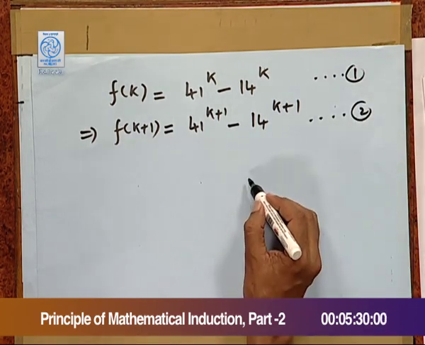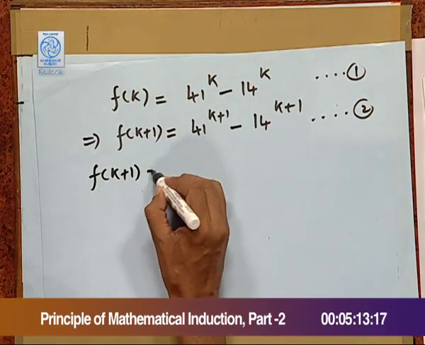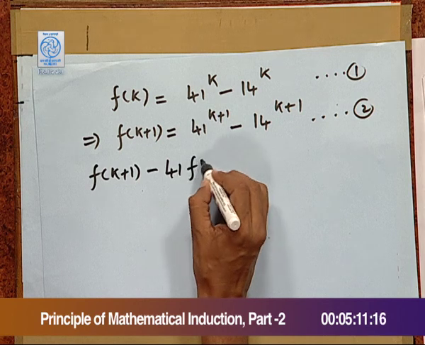Now, from these two results, we eliminate the 41 raised to power k term. So, we can multiply the first equation by 41 and subtract from the second. So, we get f k plus 1 minus 41 f k